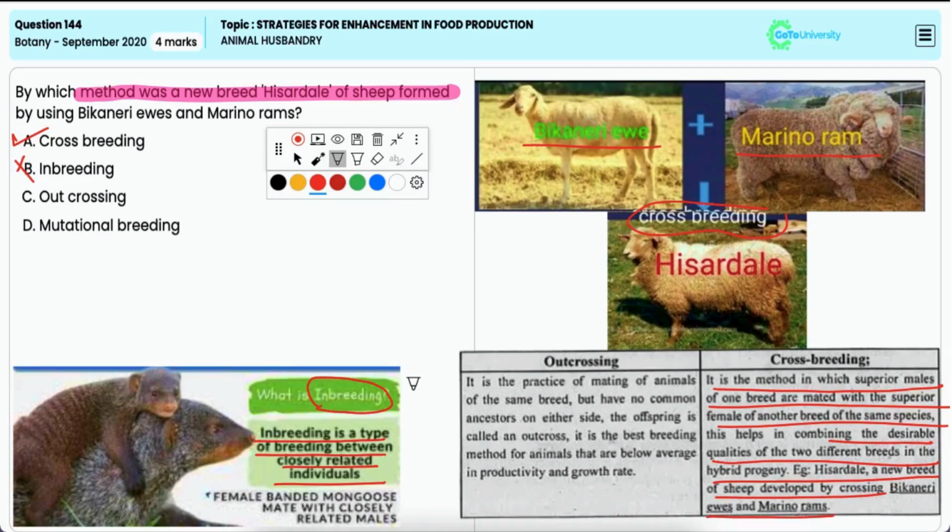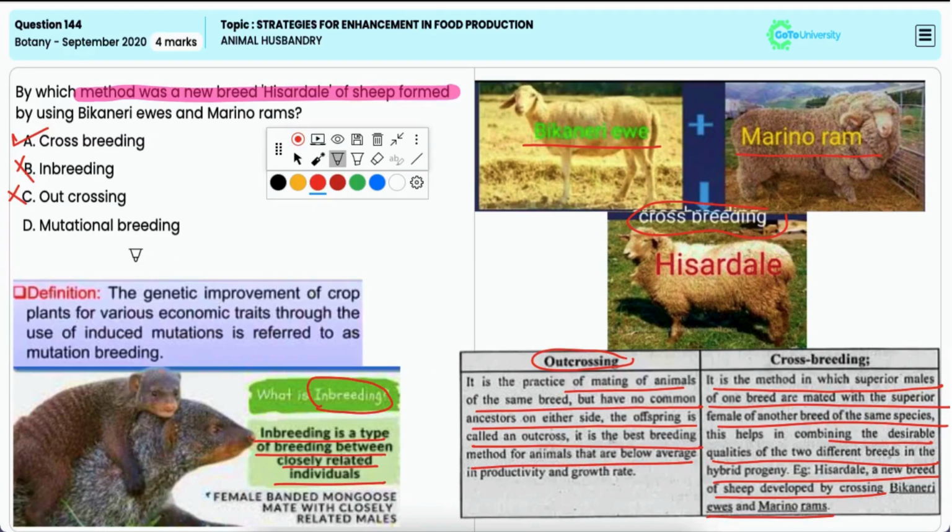Option C, outcrossing. This is also incorrect. It refers to the breeding of unrelated individuals within the same breed, which is much different from crossbreeding between two distinct breeds. So it is also incorrect.